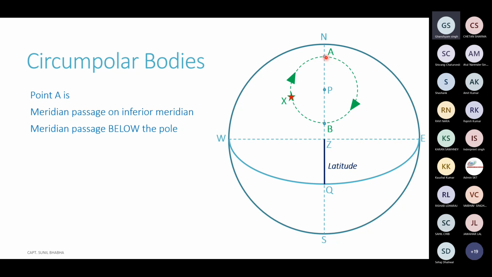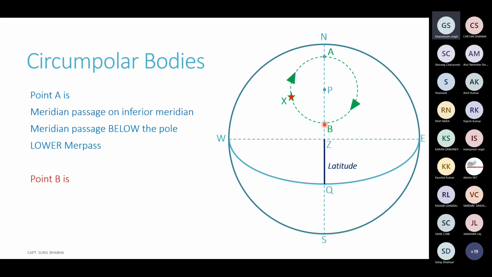And we can clearly see that the altitude of the body is less than the altitude of the pole. That is why at this particular instant, at point A, the meridian passage of the body occurs below the pole. For this reason, this is also called the lower meridian passage, or lower Marpas.